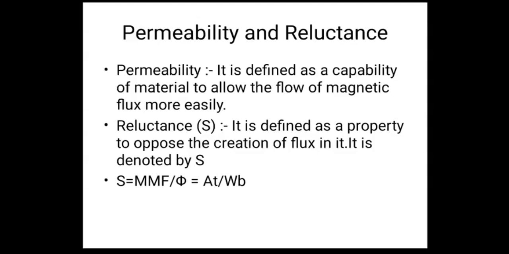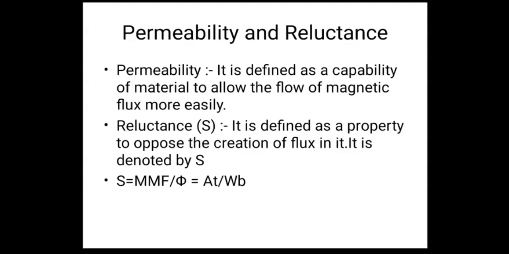Reluctance, S. V means voltage, here it is MMF, and V upon I, I is current, here it is flux, right? So again I am repeating, there is current in an electric circuit, in a magnetic circuit we use flux; there we use EMF, here we use MMF; there we use resistance, here we are using reluctance. So this is how you can see the similarity between the magnetic circuit and the electric circuit.